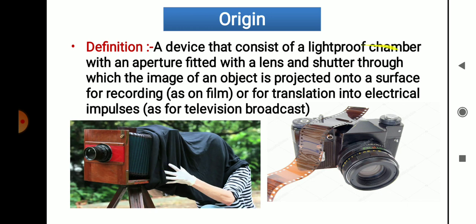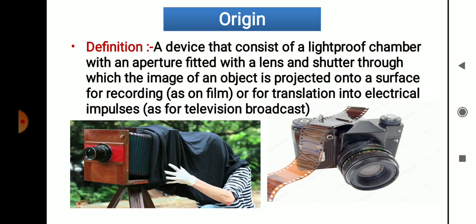Light-proof chamber with an aperture. Here is the aperture, a hole, fitted with a lens. Here the lens is fitted. Just one hole in this box, and there we fitted a lens. A lens is fitted within that aperture, and also there is one shutter. Shutter means one door, which we open at the time of taking the picture. So aperture fitted with lens and shutter, through which